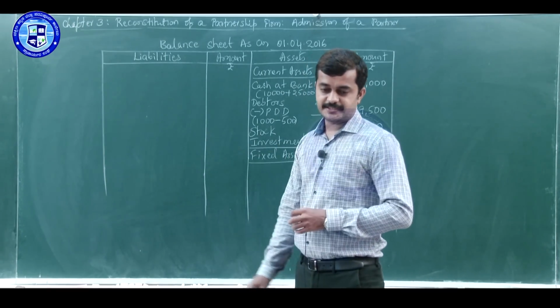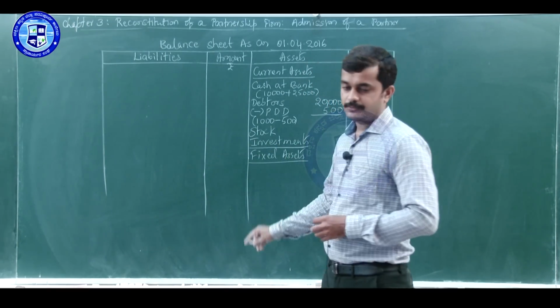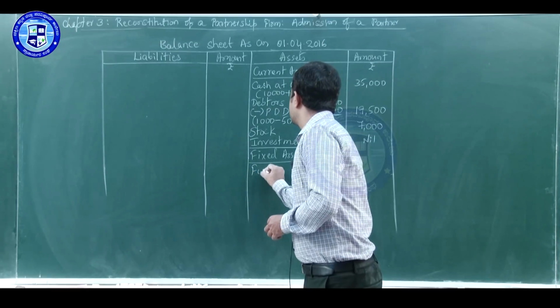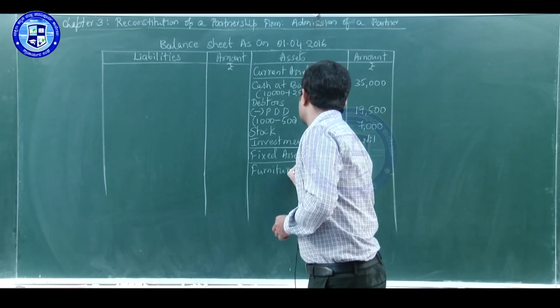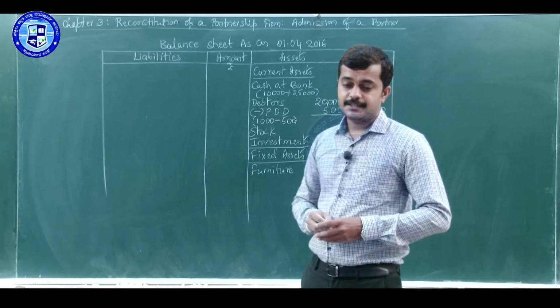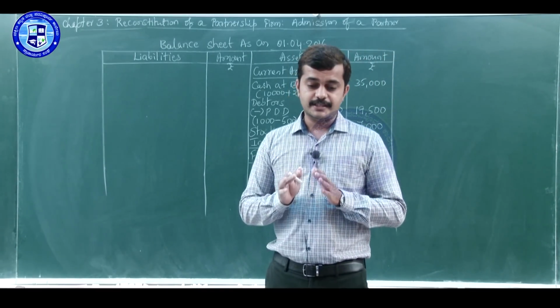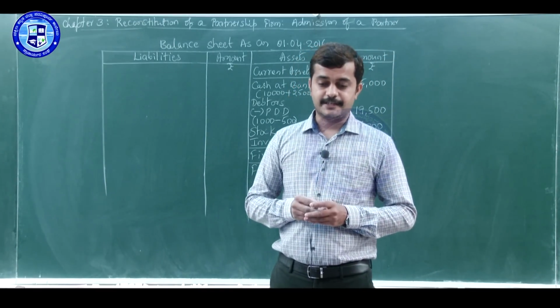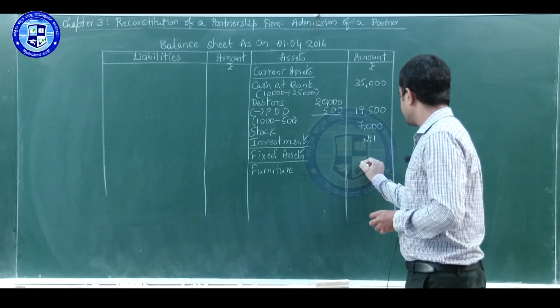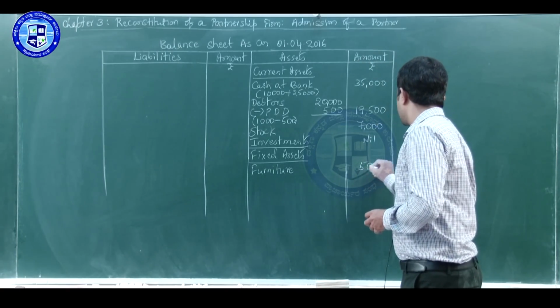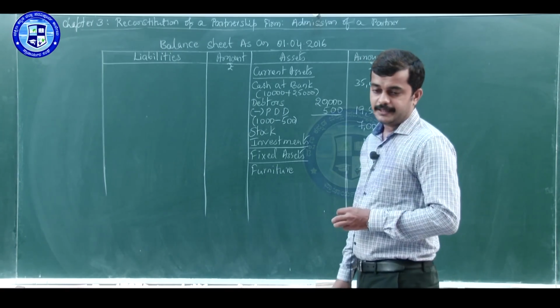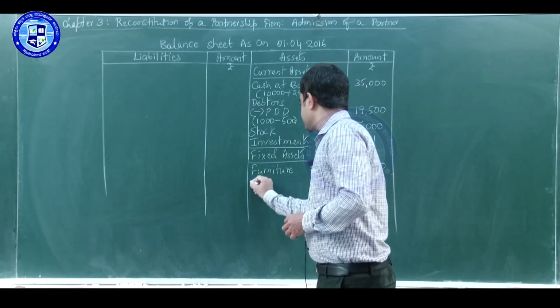So first fixed asset will be furniture. Value of furniture given in the balance sheet is 5,000 and there are no adjustments for that. Directly you write the same value, 5,000. Next is buildings.